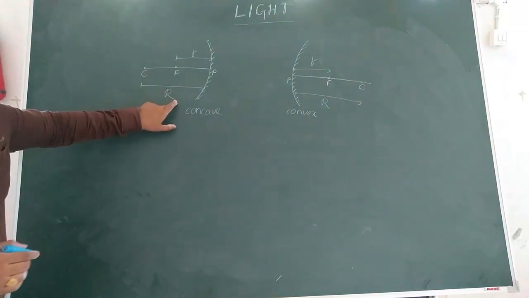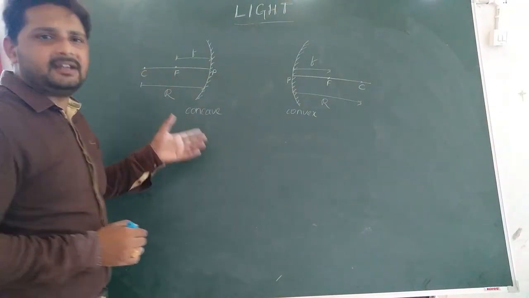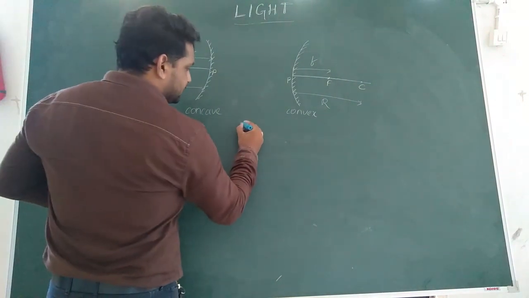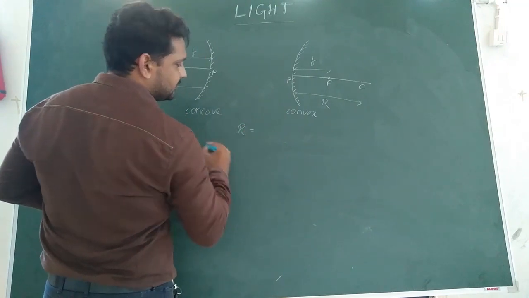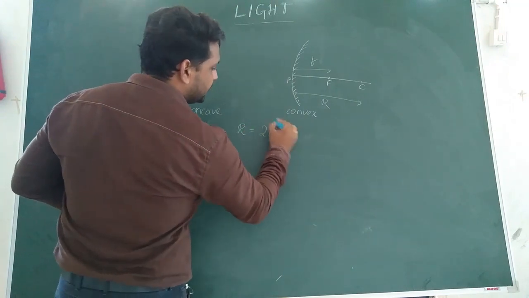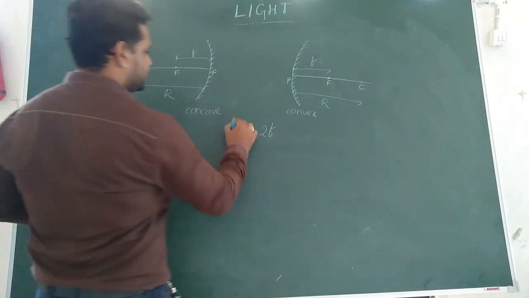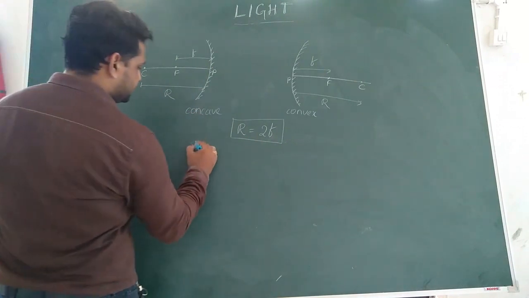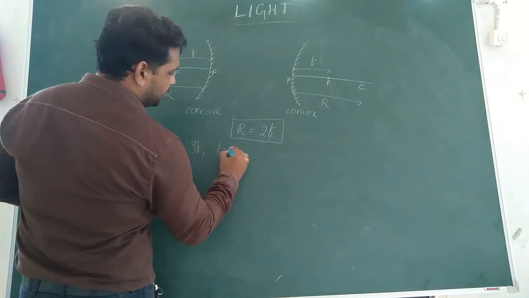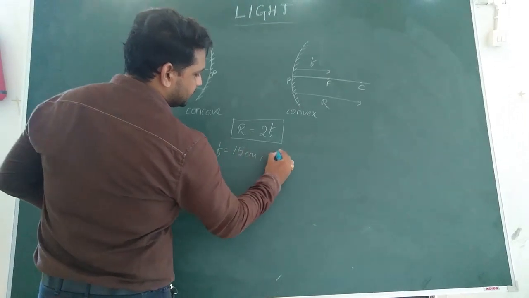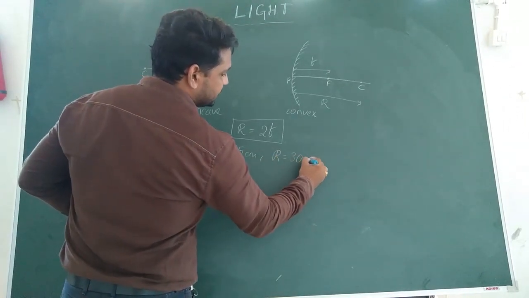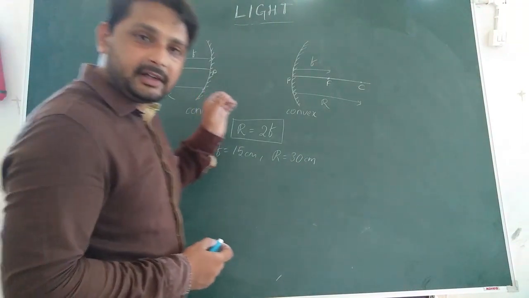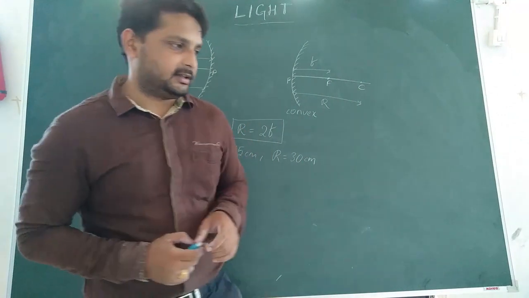Now since these two are both a type of distance, they have a relation between them. And what is the relation? The relation is that the radius of curvature is twice the focal length of a mirror. If the focal length of a mirror is 15 centimeter, then the radius of curvature is going to be 30 centimeter. Understood? Okay, so this is the relationship between radius of curvature and focal length.